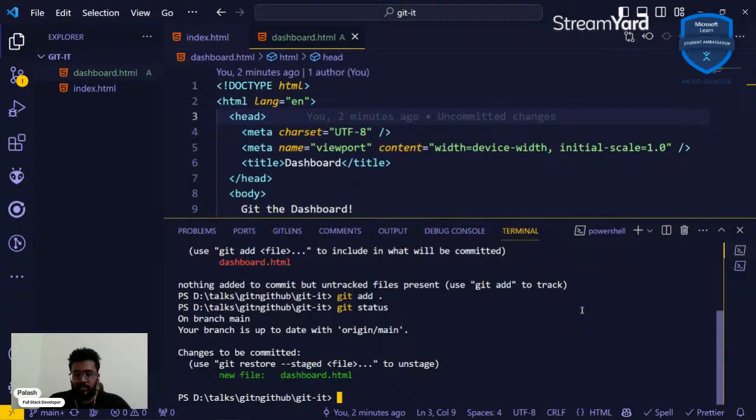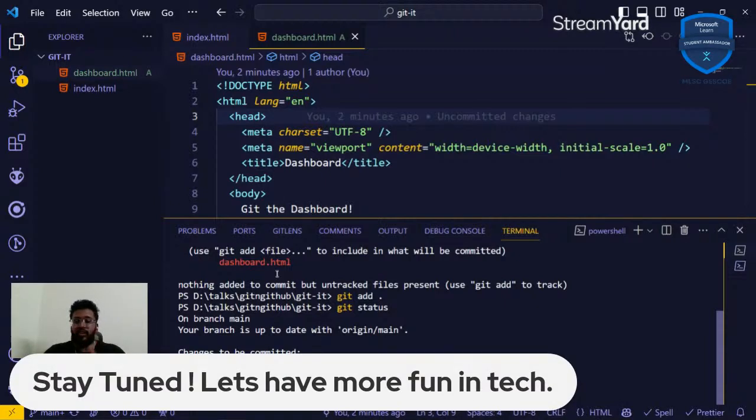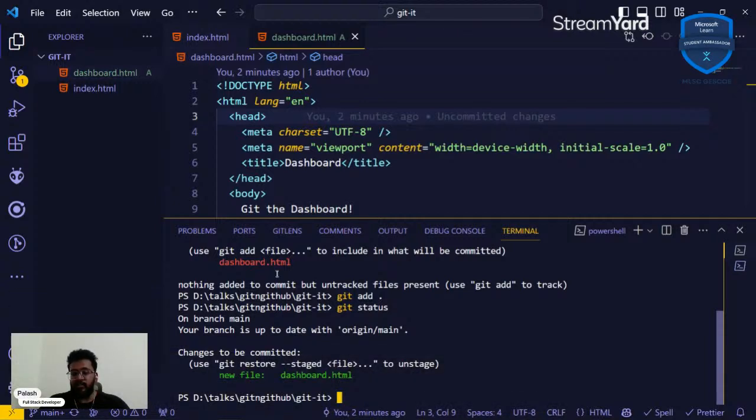Let's go back to the changes and how to track that stuff, right? Because right now what we've done is we've added the file to the stage, so the changes have been staged, the file has been staged, but the changes have not been committed. So what does commit mean? Commit means that the file actually gets added to the latest branch, the specified branch.